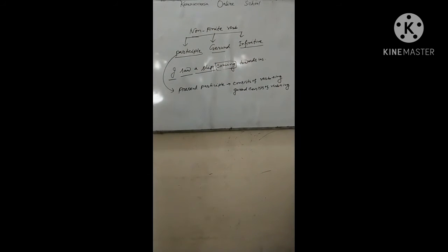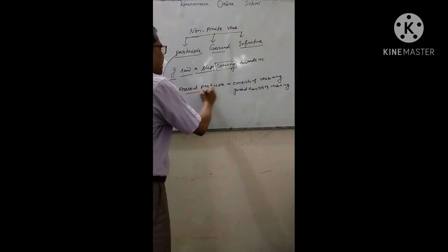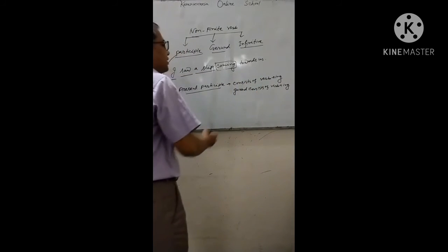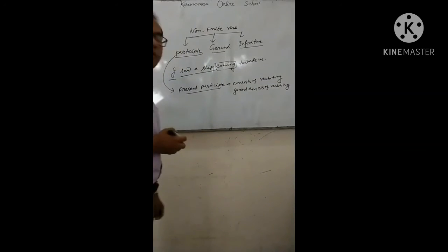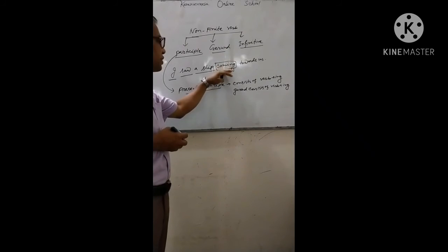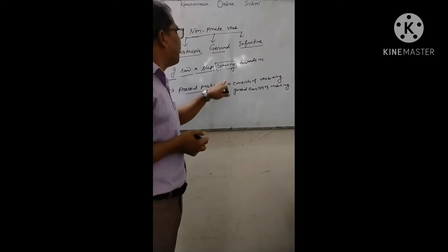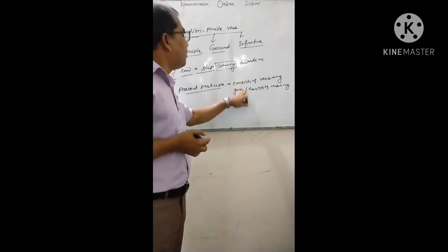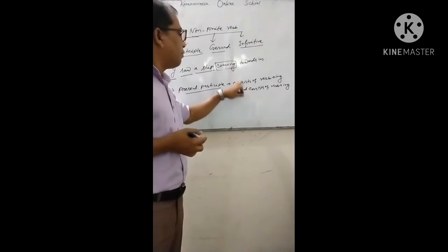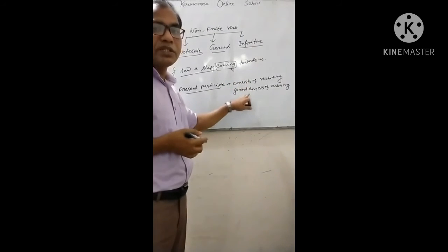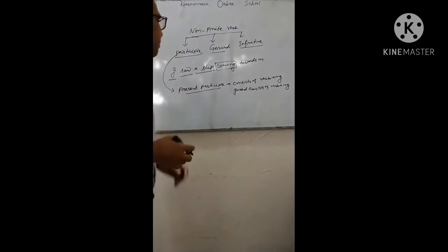So it seems somewhat perplexing. Present participle consists of verb plus ing, gerund consists of verb plus ing. So how do we identify whether the verb is used as a gerund or a participle? That's the question, so you have to keep it in your memory. A participle must do the function of an adjective, but a gerund must do the function of a noun. Just keep it in your memory.